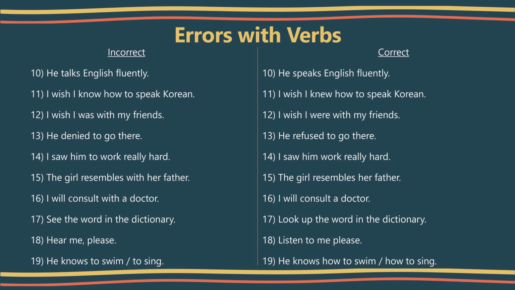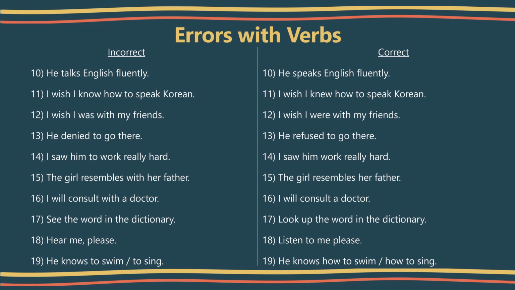Next sentence, he denied to go there. Deny usually speaks of dismissing the truth, but refuse is used to turn down an offer. If you refuse to do something, you choose not to do it. If you deny something, you do not accept it, even after being involved in it. So the correct sentence is he refused to go there.